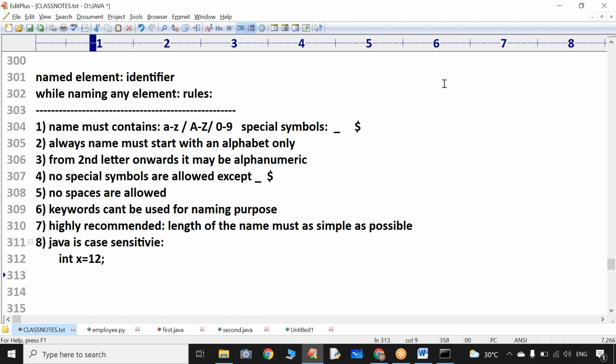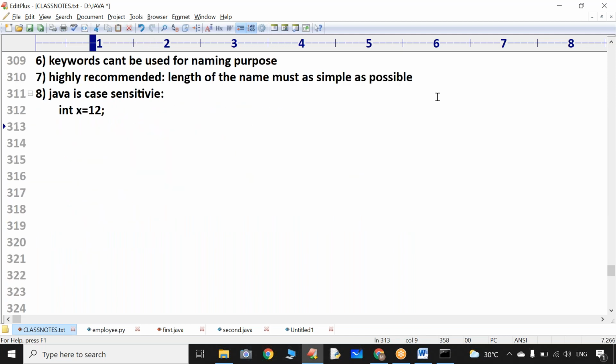Assume there is one int variable whose name is x. In the program, I write one statement, x equals x plus 3. Immediately the compiler is going to write some error, because at the time of creating the variable you used lowercase, but at the time of using the variable you are trying to use uppercase.